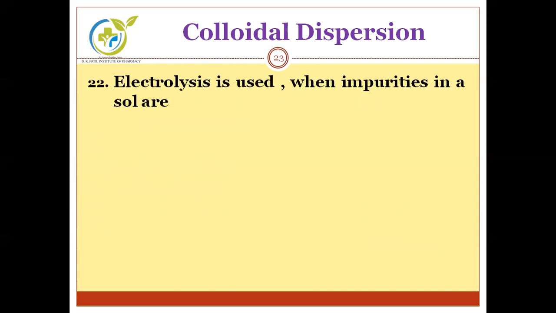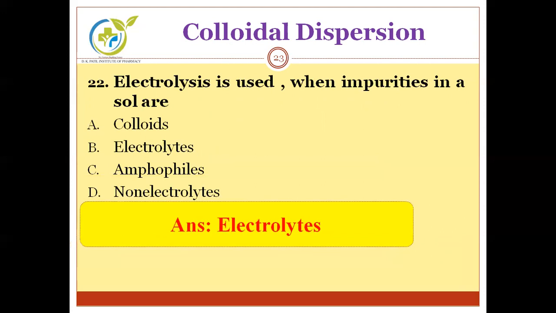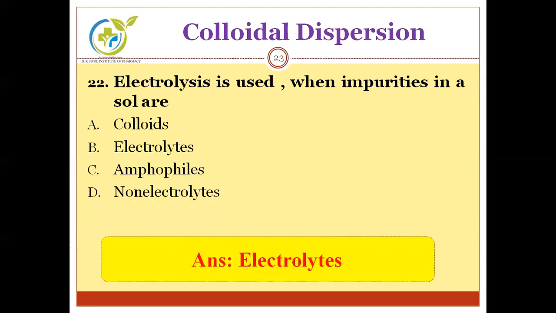Electrolysis is used when impurities in sol are colloids, electrolytes, amphiphiles, and non-electrolytes. And the correct option is electrolytes. When impurities are made up of electrolytes, at that time, electrolysis mechanism is used to remove those impurities.